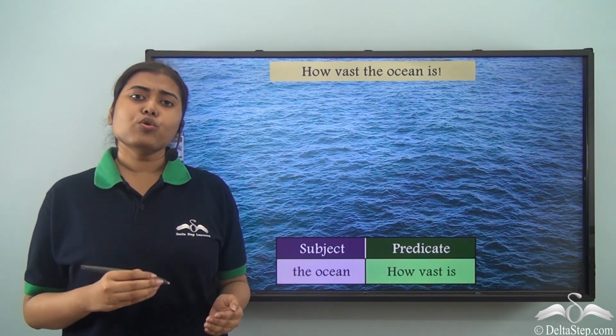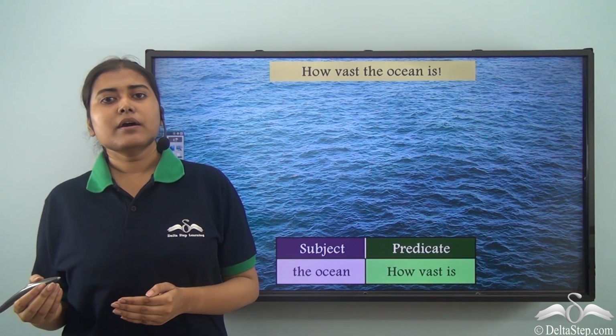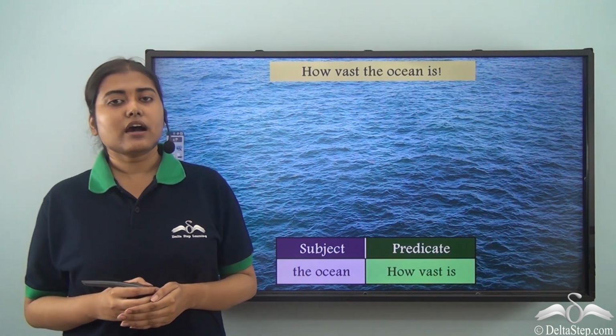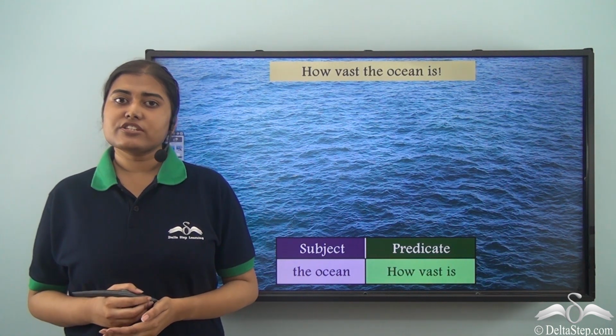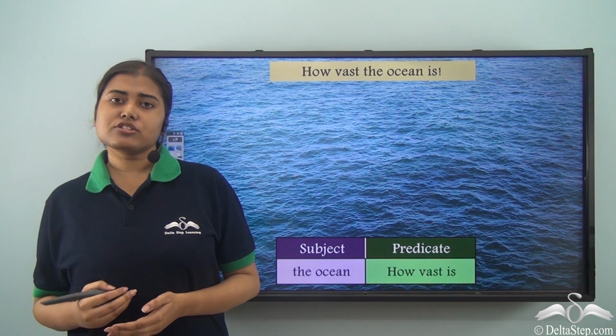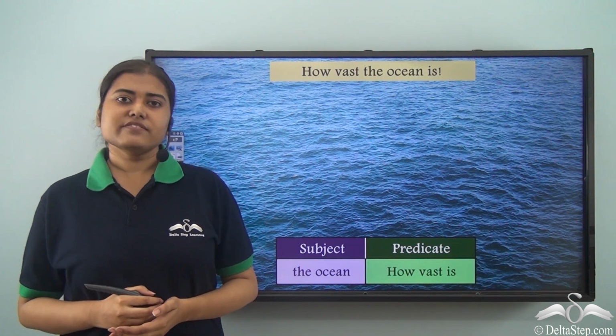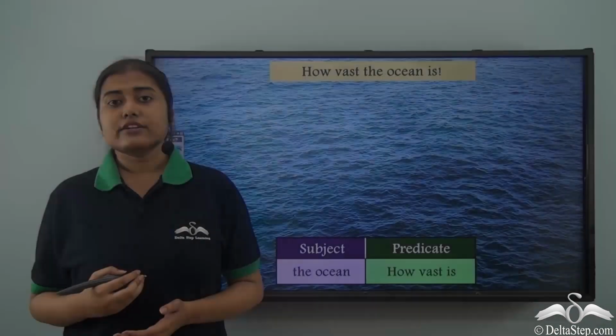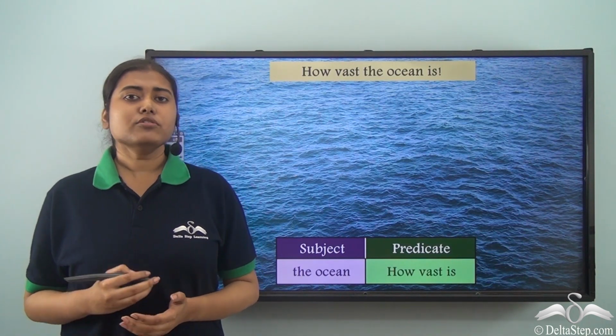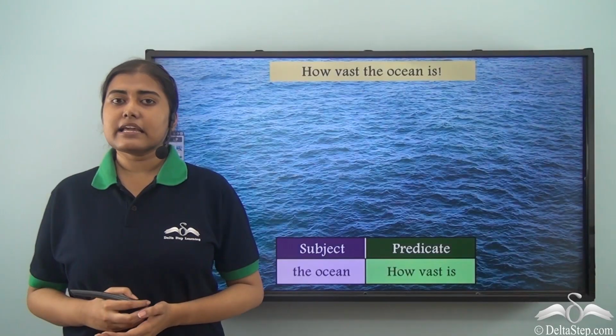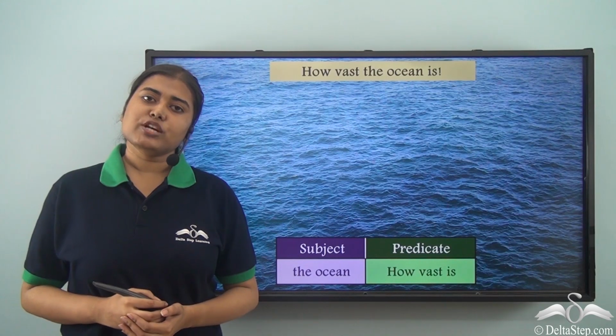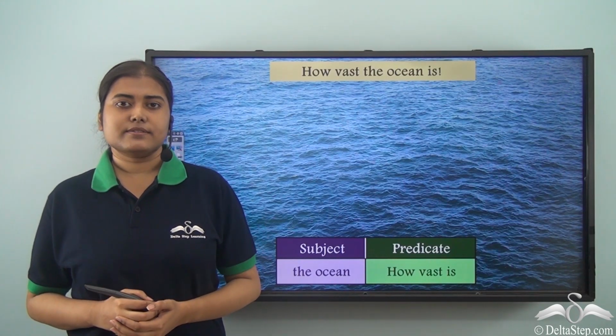Then question who or what with the verb and we will find out the answer to it. So, all you need to do is practice lots of exercises with interrogative and exclamatory sentences and in no time you will be able to master it. So, you will be easily able to find out the subject and the predicate in such cases.